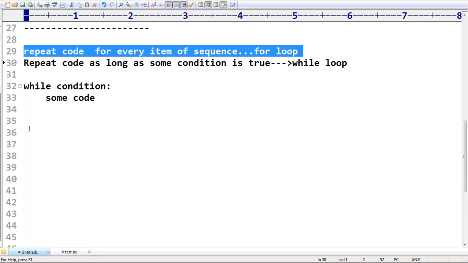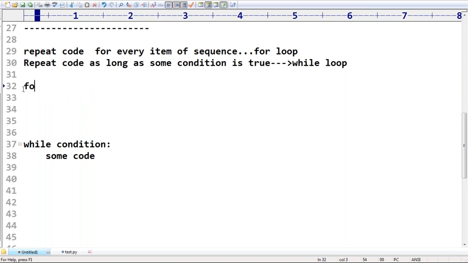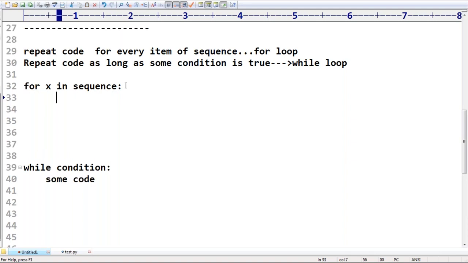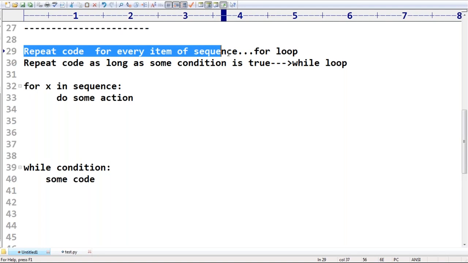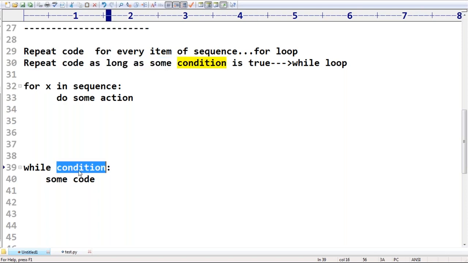Similarly, if I take the for loop, observe: for each element x in the given sequence, it may be a list or a set, any kind of thing, I do some action. Then we should go for the for loop. Now I hope these two lines are meaningful: repeat code for every item of a sequence, then for loop; repeat code as long as some condition is true, then while loop.